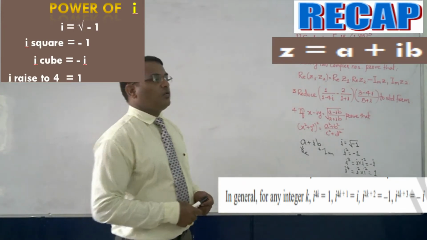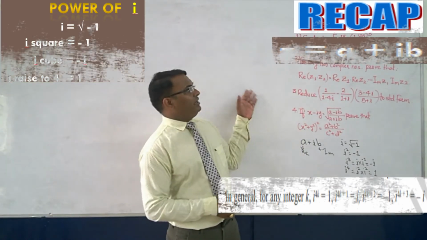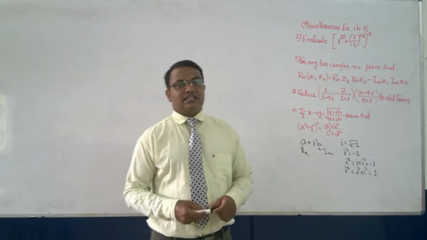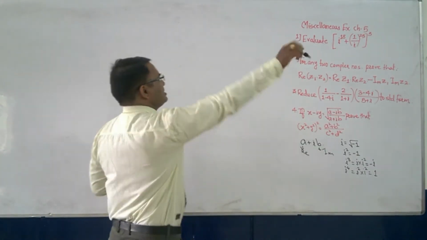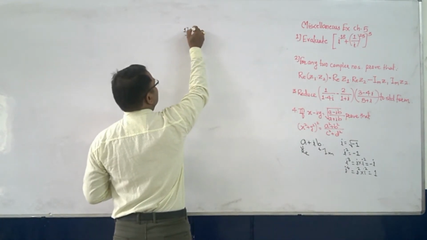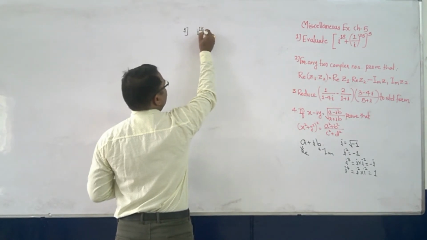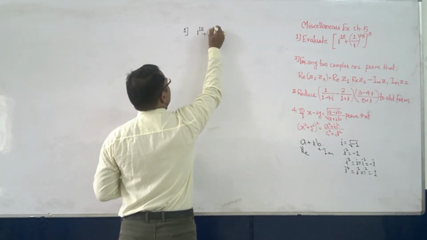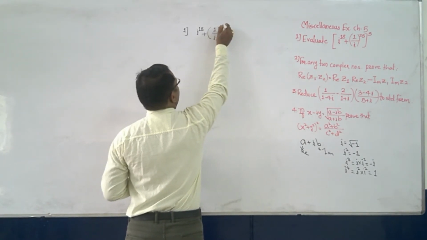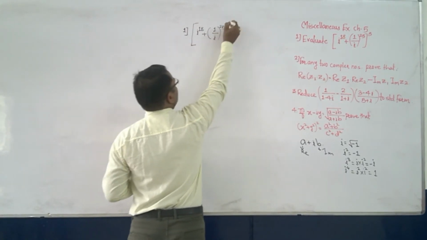Okay, so this is the quick recap of chapter number 5, that is complex numbers. Let's go ahead with the sum. That is question number 1 of the miscellaneous exercise, chapter number 5. What is the sum? Evaluate: i raised to 18 plus 1 upon i raised to 25,